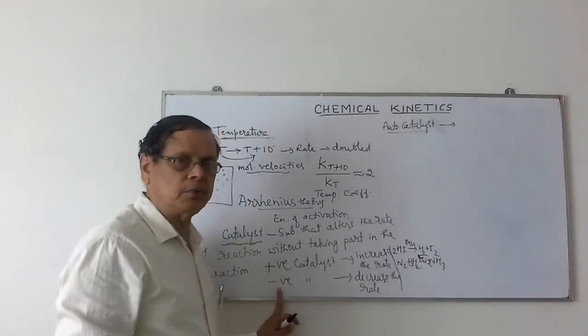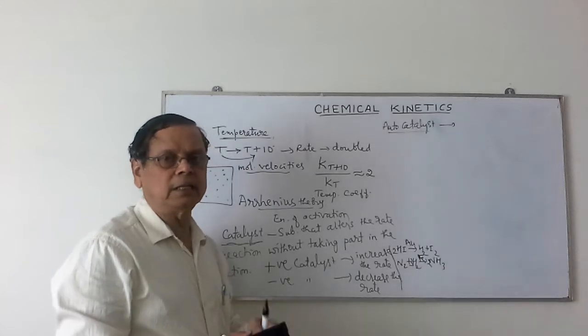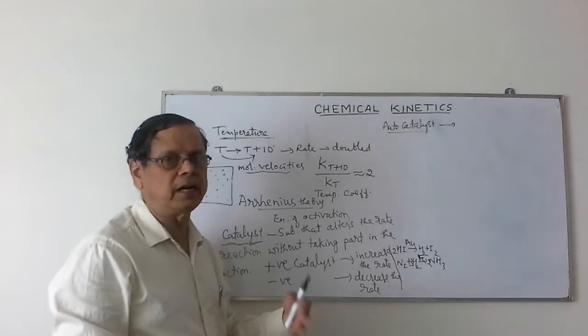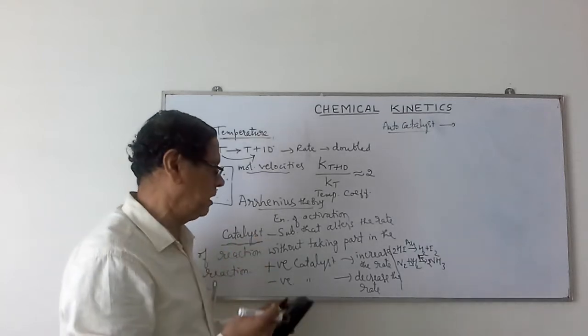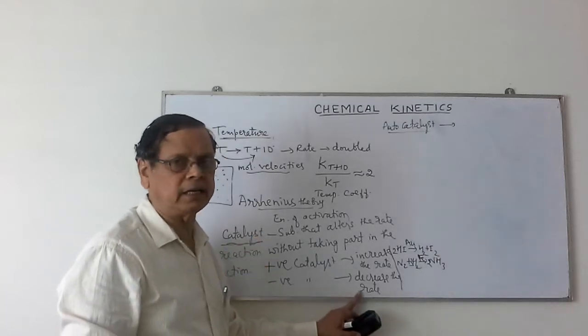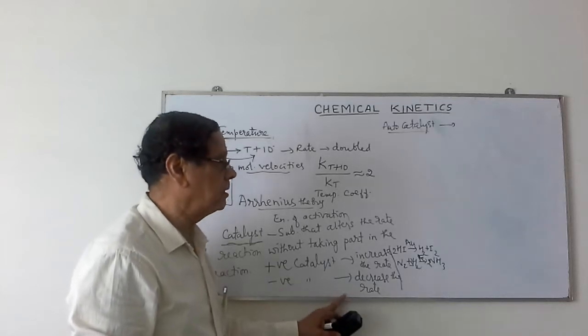There are some substances which act as negative catalysts. For example, in the decomposition of acetaldehyde or formaldehyde, if you add a drop of glycerin or glycerol, it will retard the rate of reaction. Such a catalyst is called a negative catalyst.